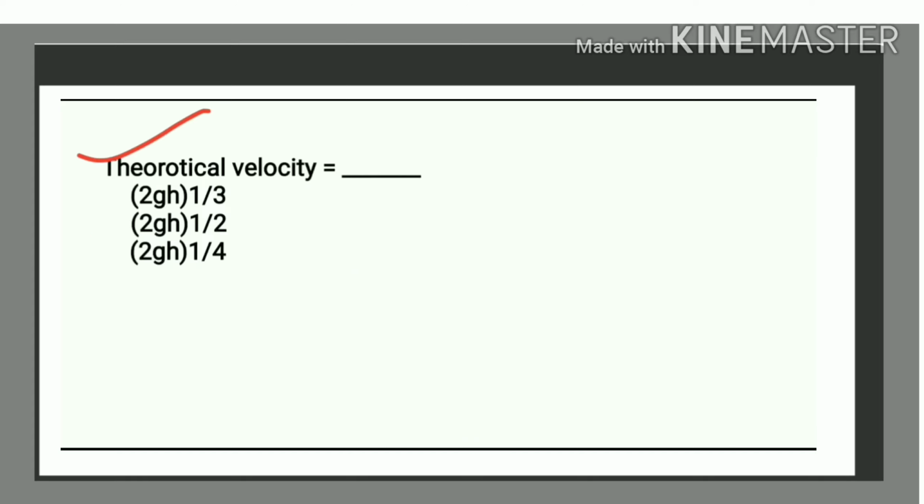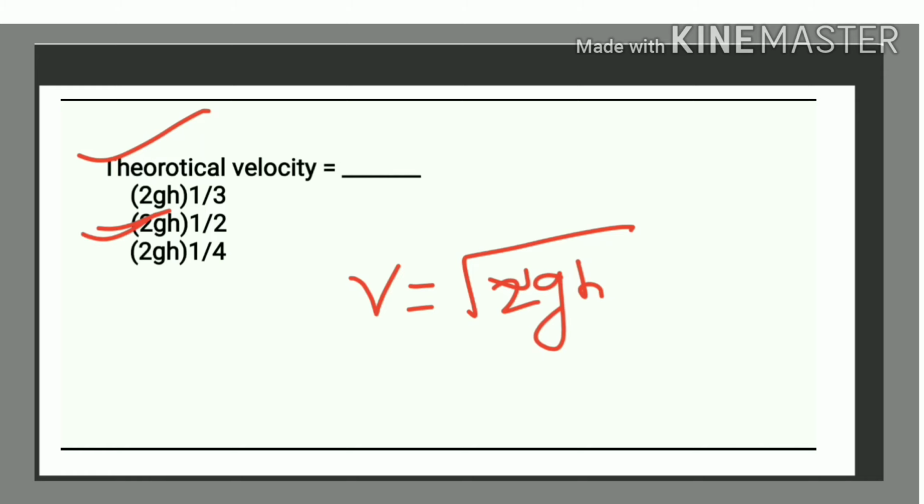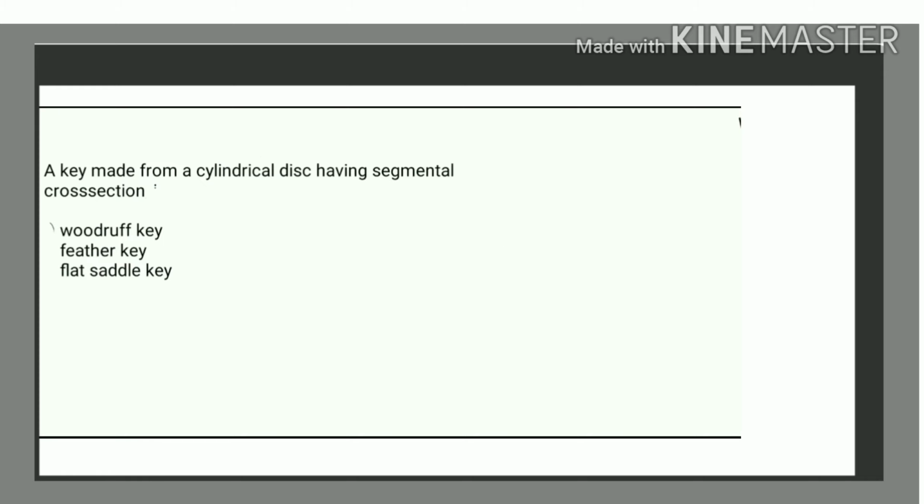Next, the theoretical velocity is nothing but the under root of 2gh. A key made from a cylindrical disc having a segmental cross section area is a Woodruff key.